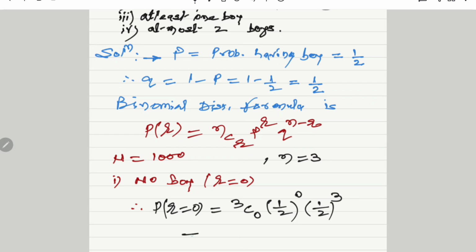Performing the calculation by calculator, we get the value of 3C0 as 1. 1 by 2 raised to 0, any number raised to 0 is again 1, and 1 by 2 raised to 3 is 1 by 8, and therefore the value is 1 by 8.